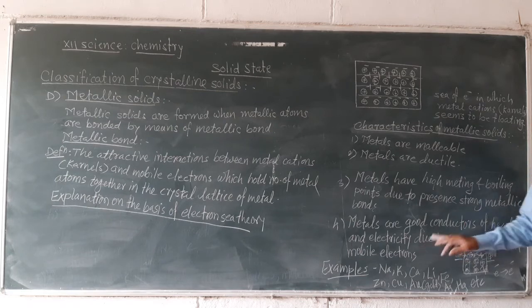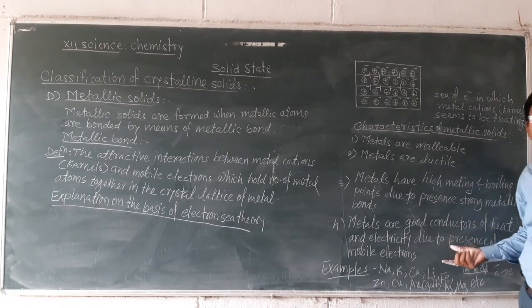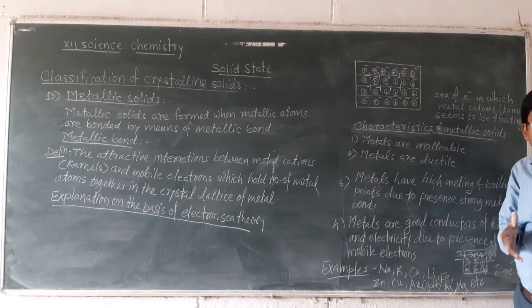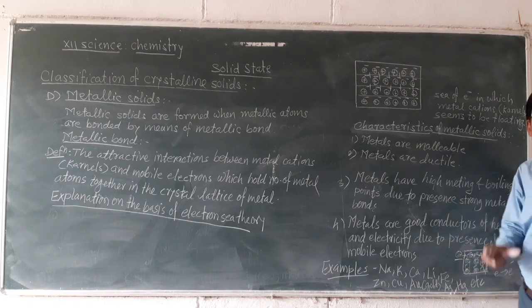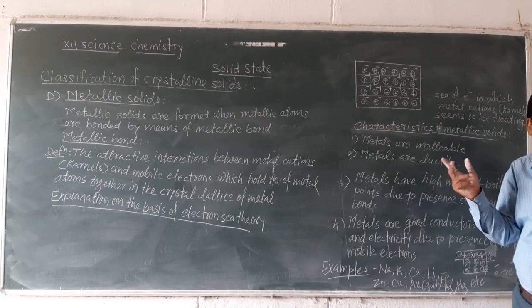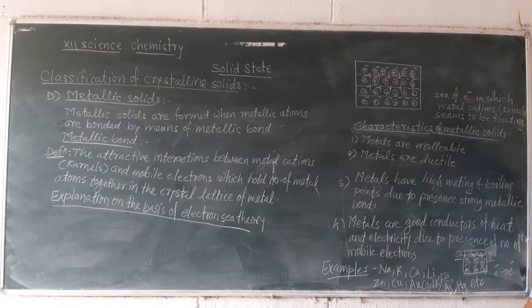Metals are good conductors of electricity. When a metal piece is connected between two terminals of a battery and electric current is passed, electrons undergo successive collisions, and in this way electrons move from one end to another end. By doing so, metal pieces conduct electricity. Metals are good conductors of heat and electricity.